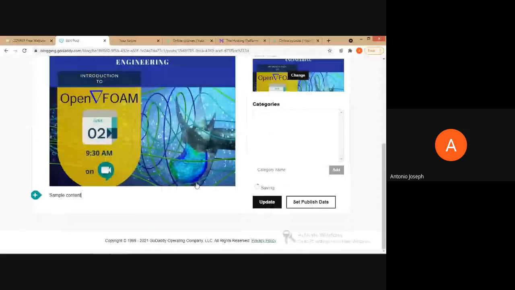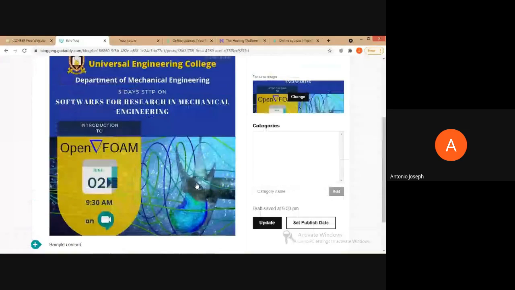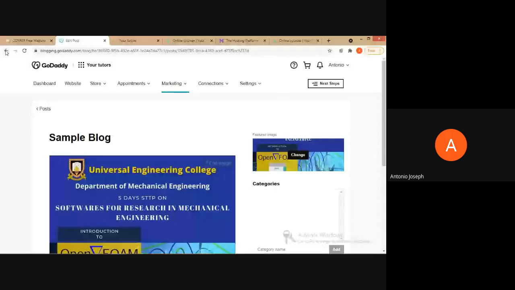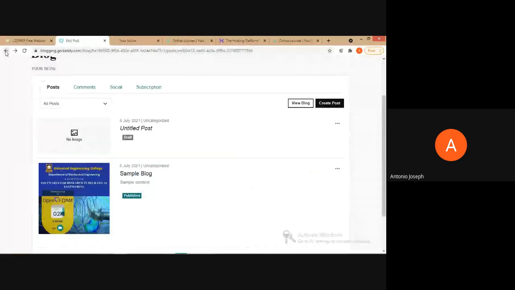So like this, we can change the alignment also. Okay, then this is about the content and the blogging part.